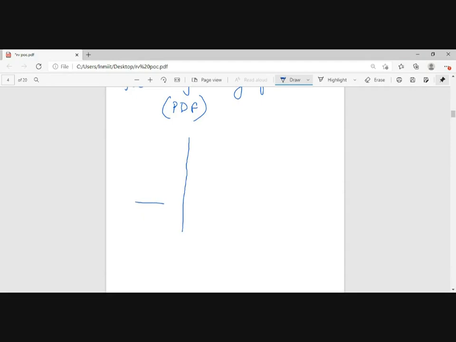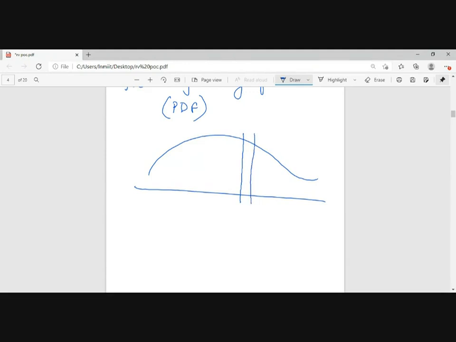Let's say my density function is something like this, anything. To define the probability density function, let's take an infinitely small interval of x and x plus dx.